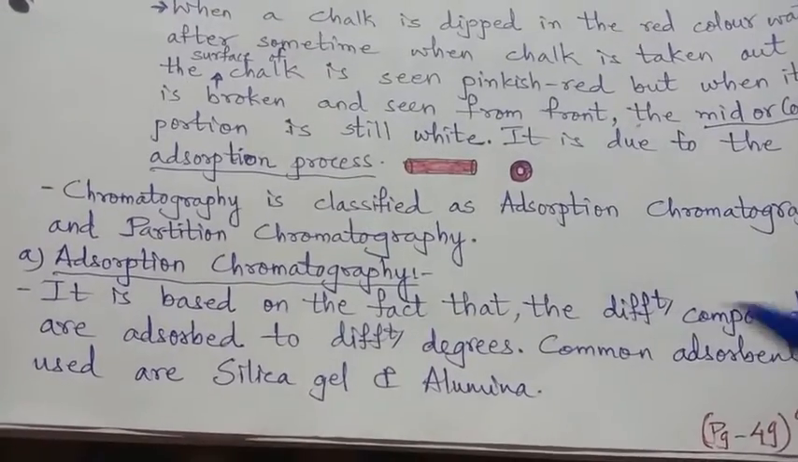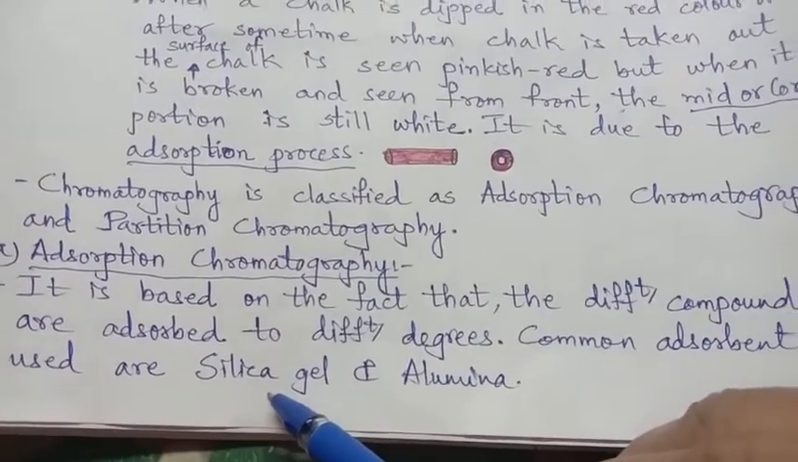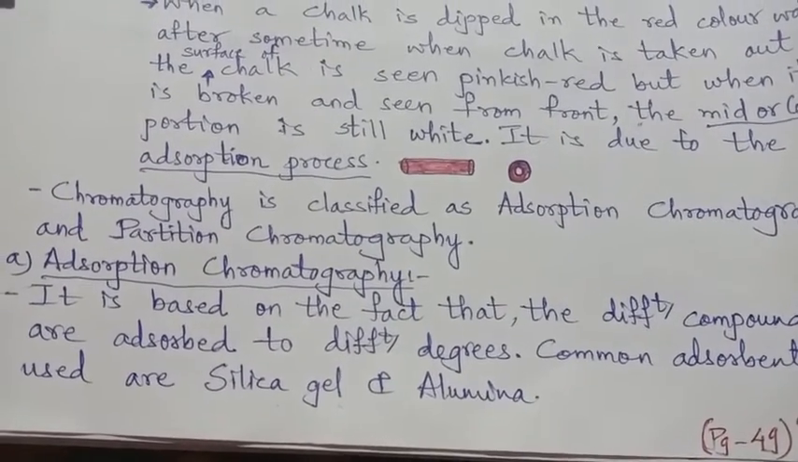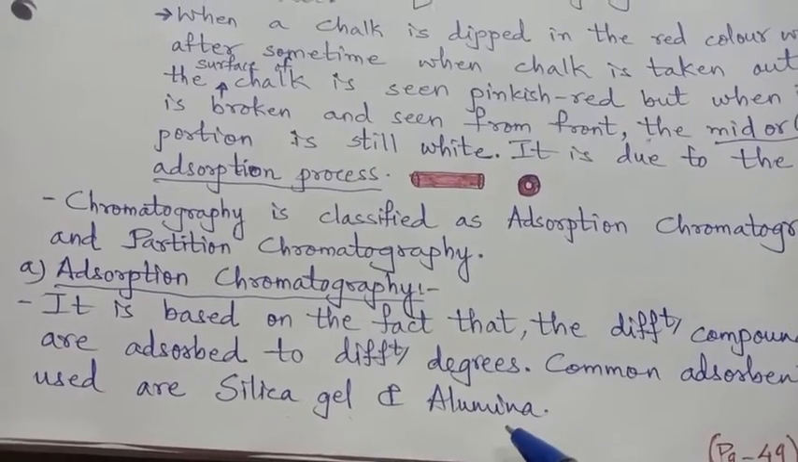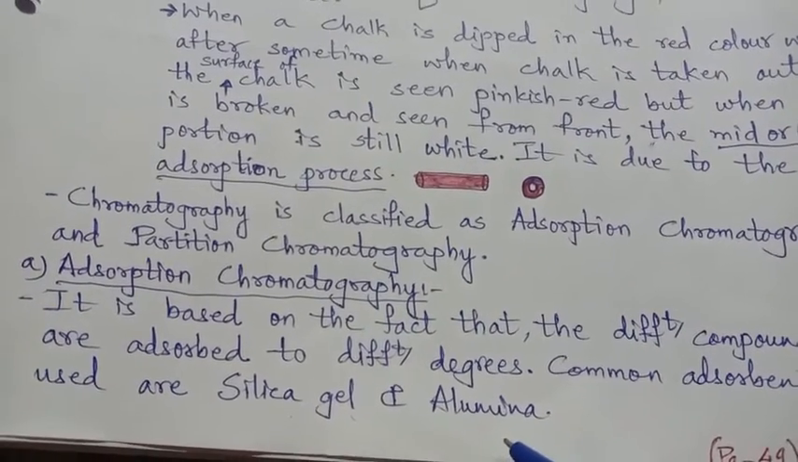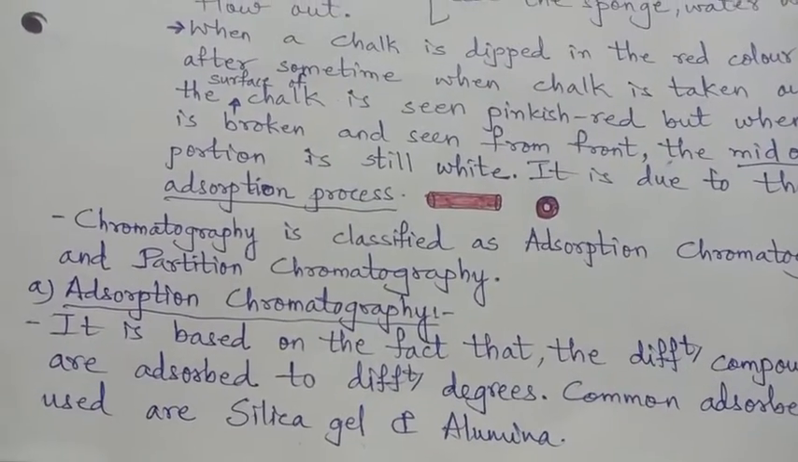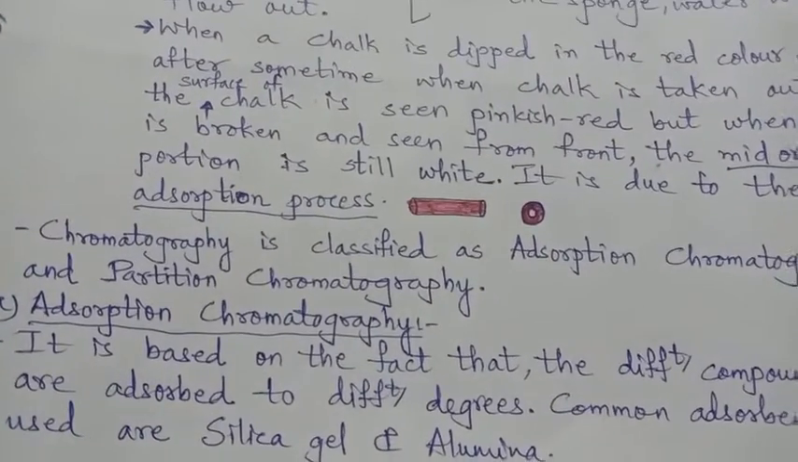So different compounds are adsorbed at different degrees. Common adsorbents used as a main solvent are silica gel or alumina. And on this silica gel or alumina, the compound or the mixture which is to be separated is filled, and then the solid or a liquid medium is also added.